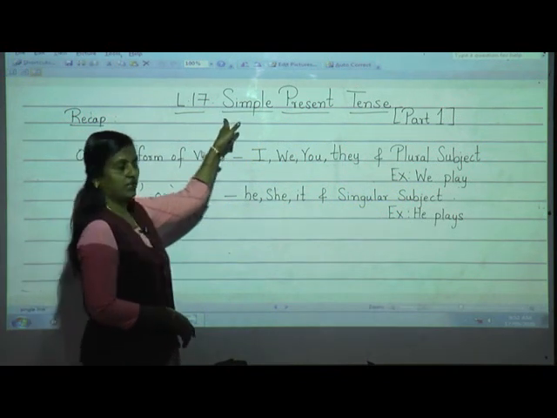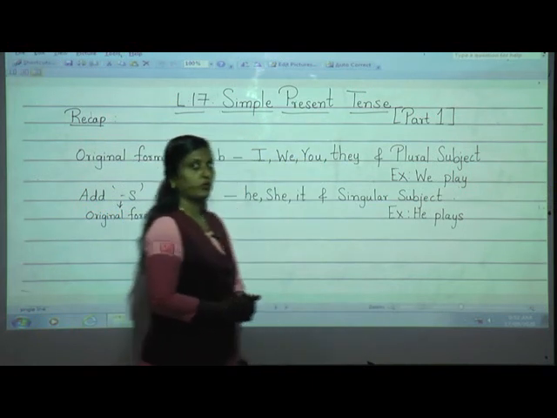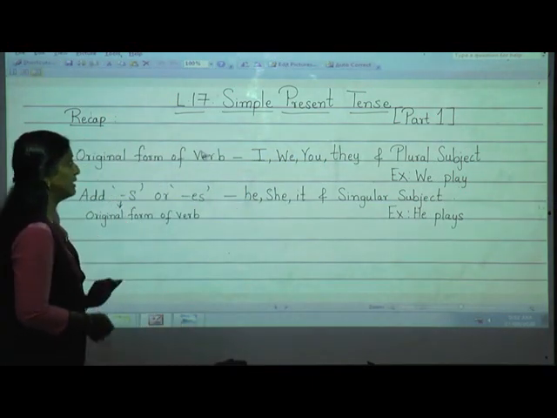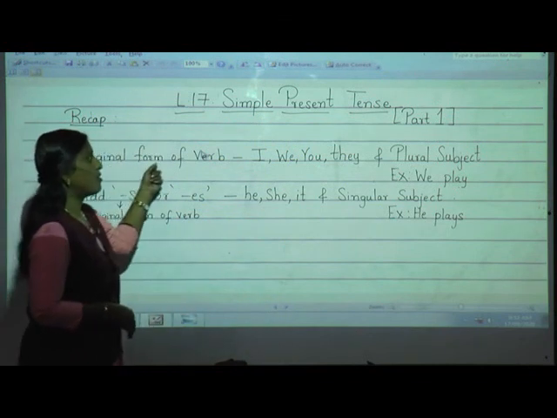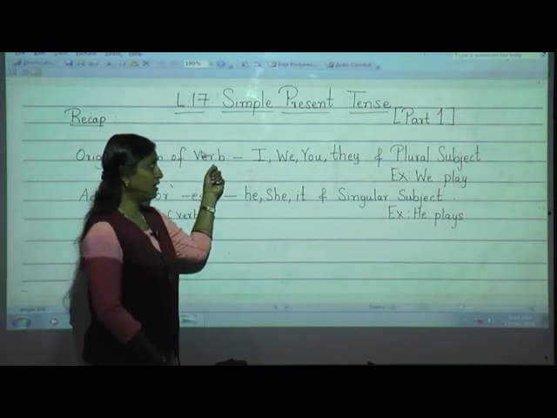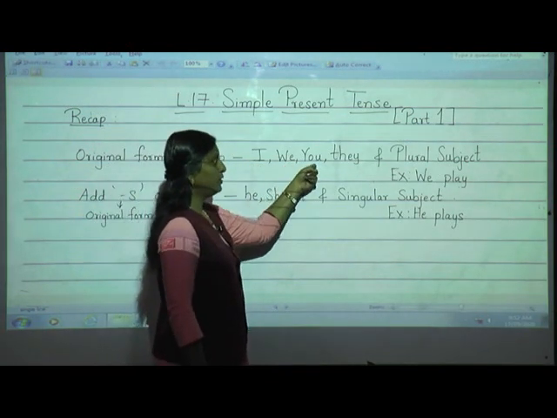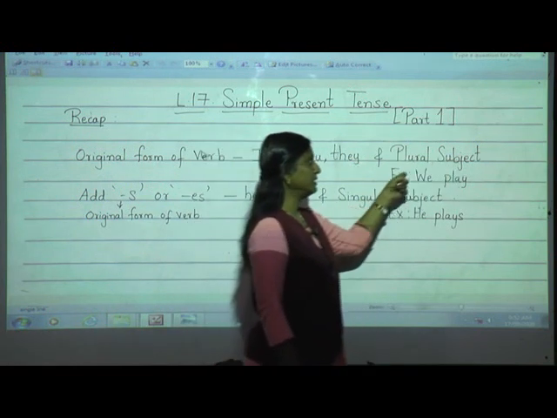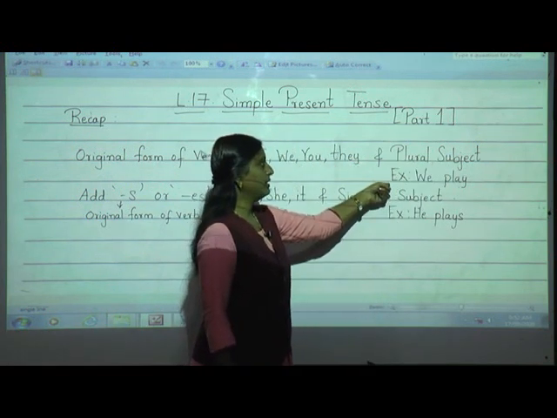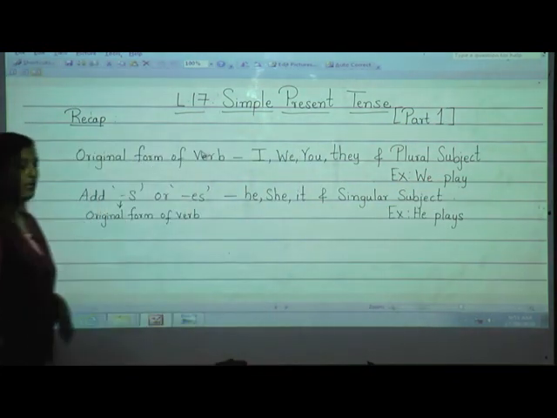In that we have started with the first one, that is simple present tense. So how we are going to use that? Again I will repeat, in simple present tense there is original form of verb along with the subject I, we, you, they and plural subject. And here I have given one example, that is we play. Understood, students, till here? Okay.